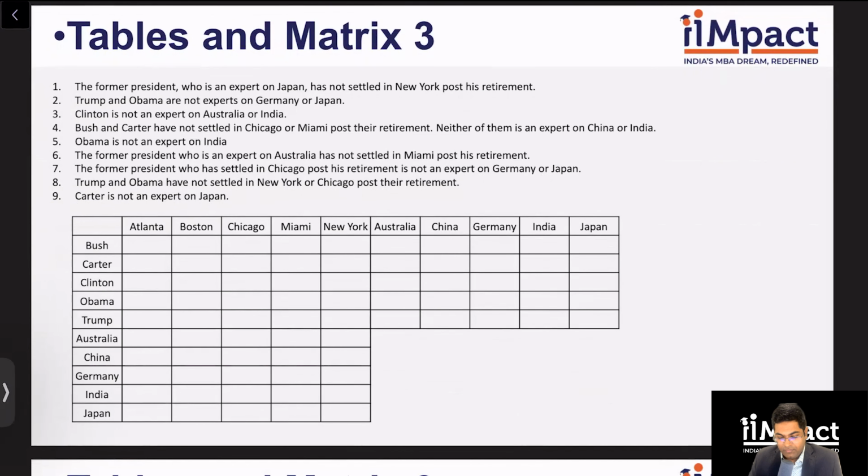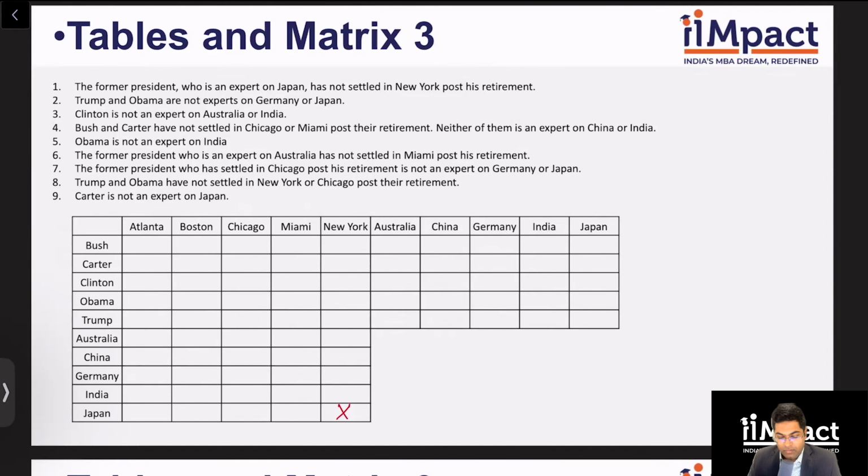Clue number one. The former president, who's an expert on Japan, has not settled in New York post his retirement. So Japan guy is not in New York. So this is out. Okay. So these five are my presidents. These five are my export countries. Then again, the five are cities and five are countries. And I will just cross out whatever is negated for us.